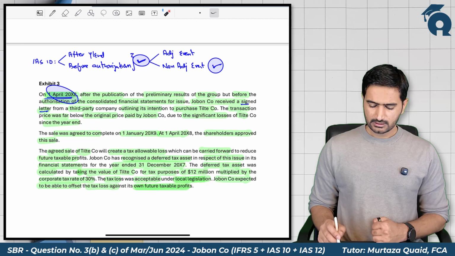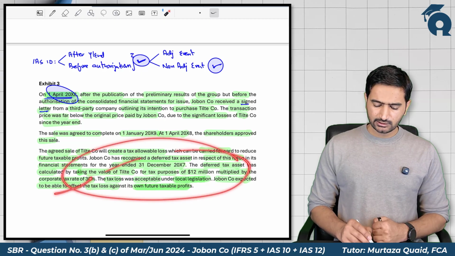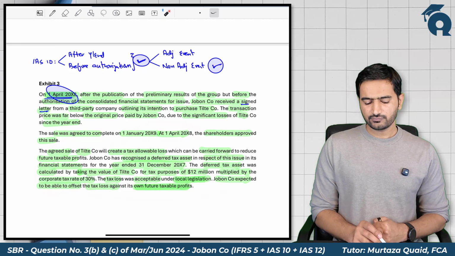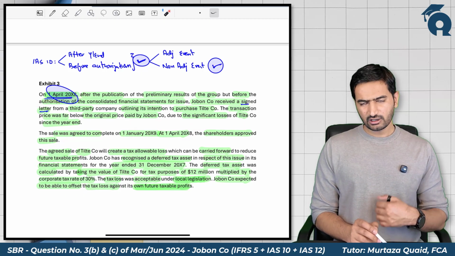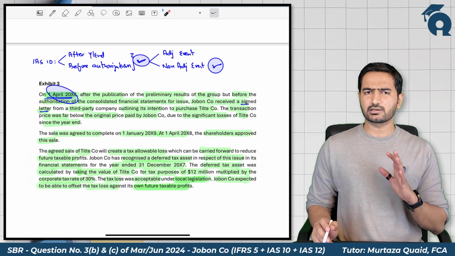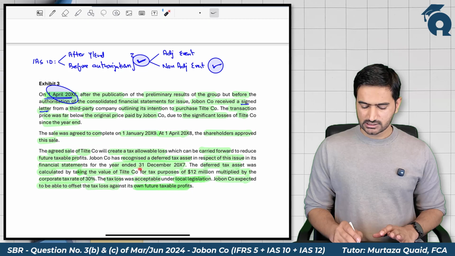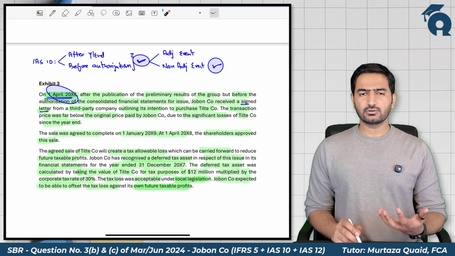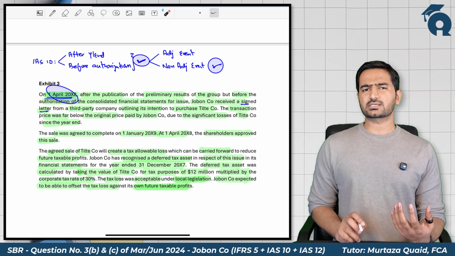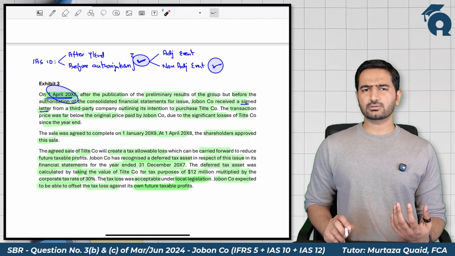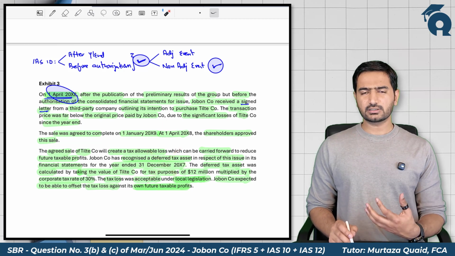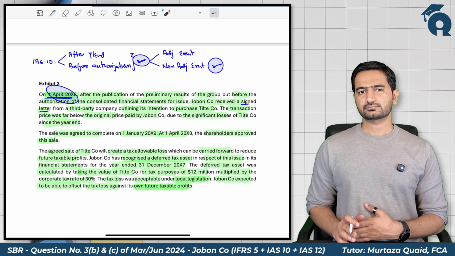But again, this loss is linked to the classification criteria of IFRS 5. If the classification criteria had been met, then the deferred tax asset would have been rightly recognized in 2007. But since we have already concluded that the classification criteria is met on 1st April 2008, not on 31st December 2007, the deferred tax asset should also not be recognized in 2007.